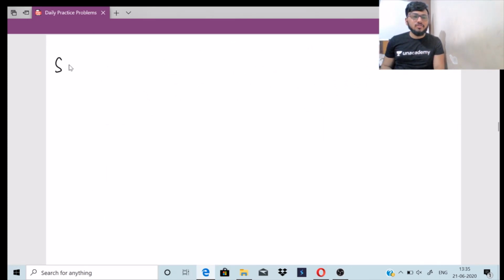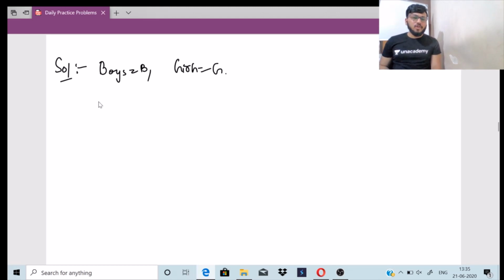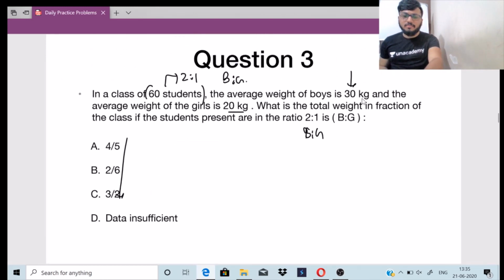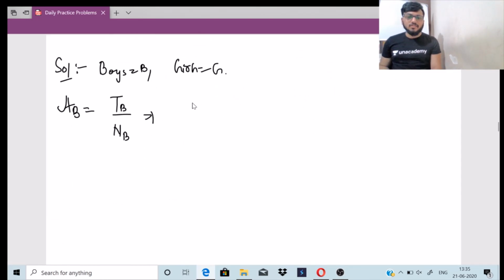So I will write down the solution here. Let me take the boys as B and the girls as G. I know that the average weight of the boys is given by the total weight of the boys divided by the number of boys. The average weight of boys is mentioned already as 30 kg. So I'll take it as 30 is equal to total weight of boys by number of boys.